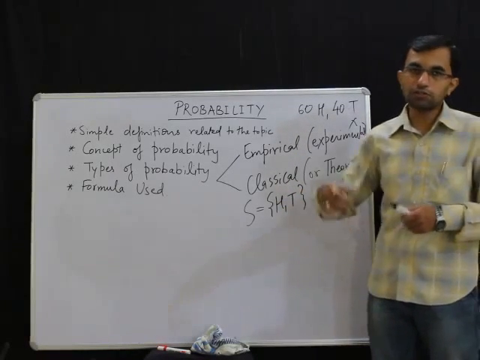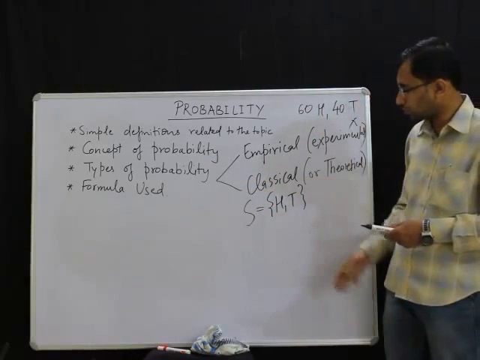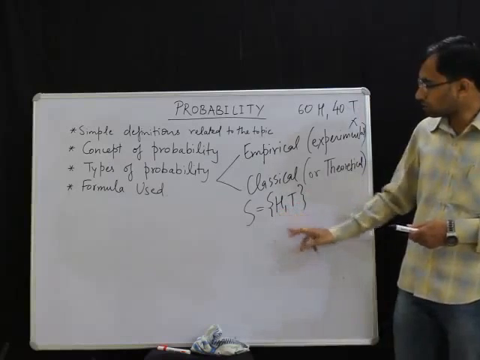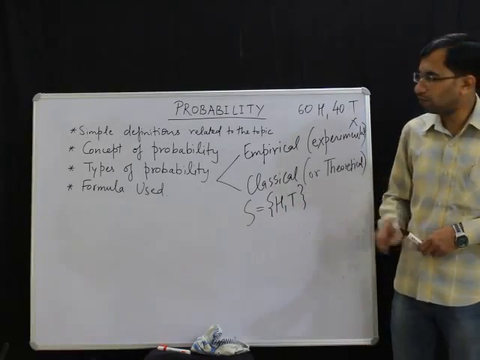Now if I toss a coin a number of times, the results may be different, like over here it may be a 60-40 ratio also. But in this case, since the outcomes are equally likely, we say that each one of them has a theoretical probability of 50%.